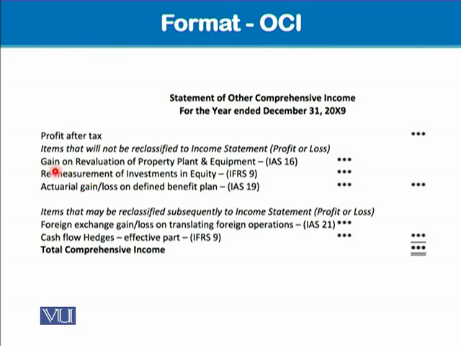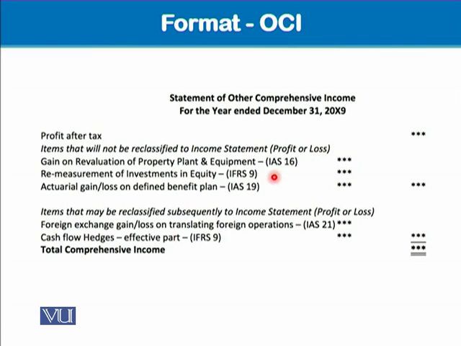By the way, you would be familiar with gain on revaluation of property, plant and equipment, or surplus on revaluation of fixed assets. This is also unrealized profit because we did not do any operational activity to earn this gain. This gain is just being earned by holding that asset for a number of years, and now it is giving us a gain because of revaluing this asset at its fair value. So this gain is taken over here. Once the gain is taken in OCI, it is never reclassified to profit or loss.